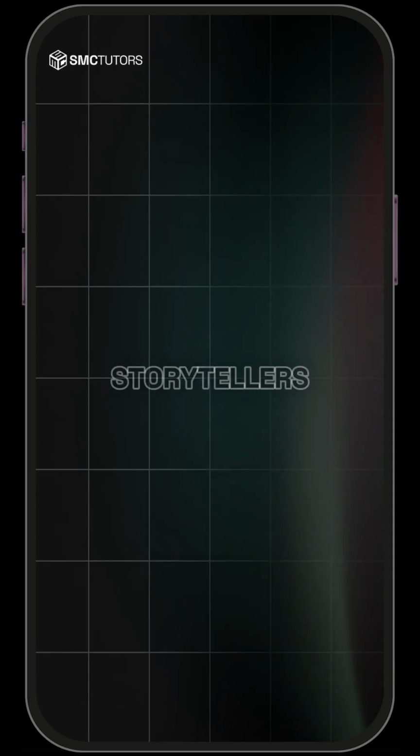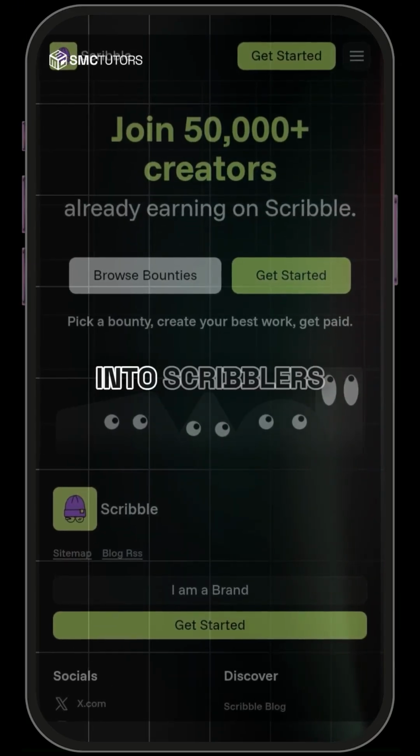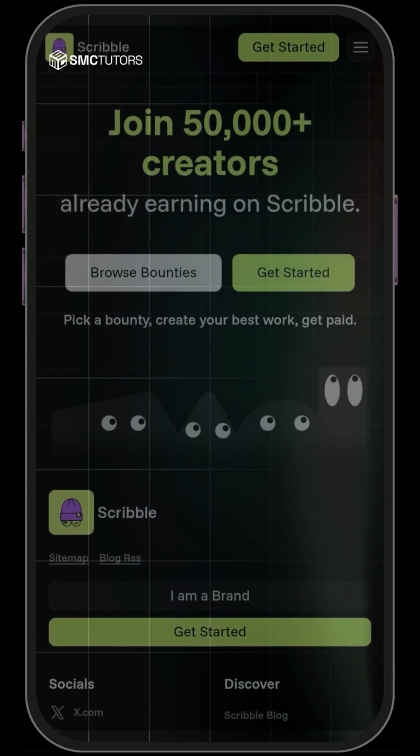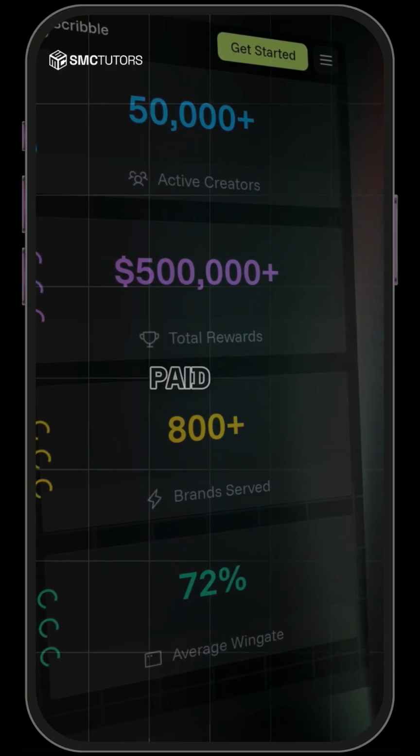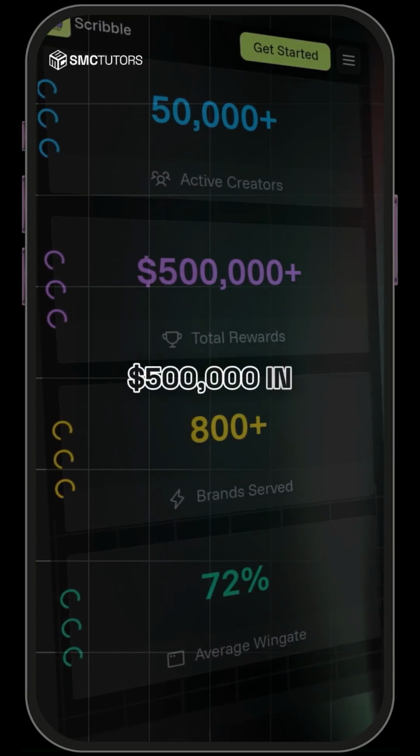Now let's dive in. What is Scribble? Scribble is a decentralized autonomous organization and creator platform designed to empower Web3 writers, researchers, and storytellers. It focuses on educational content, particularly Twitter threads about crypto projects, but also supports videos, clips, and other formats. The goal is to make Web3 education accessible and rewarding, turning creators into scribblers who shape narratives for blockchain projects. The platform has over 50,000 creators, 80 brand campaigns, and has paid out more than $500,000 in rewards.